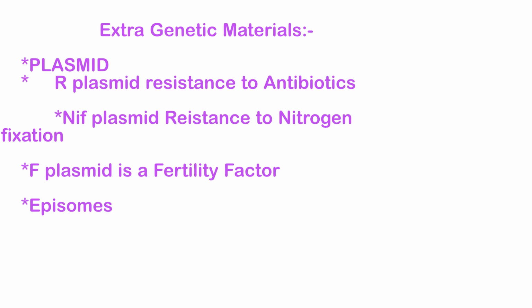Extra genetic materials include plasmids, such as R plasmid, which provides resistance to antibiotics, NIF plasmid, involved in nitrogen fixation, and F plasmid, which is a fertility factor. Episomes are also considered extra genetic material.